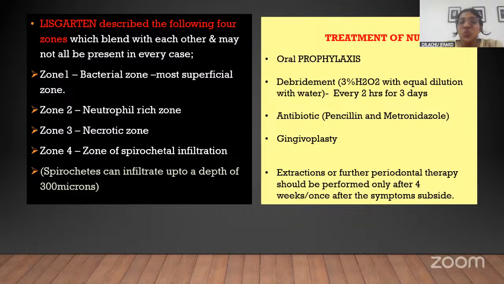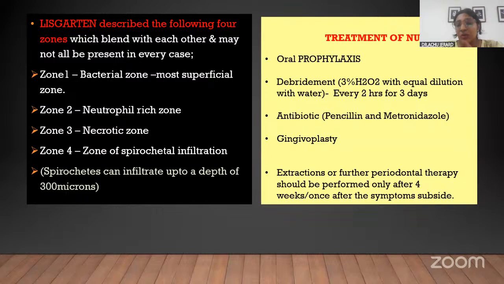Zone 1 is a bacterial zone, which is the most superficial zone, and zone 2 is a neutrophil rich zone. Whenever there is a bacterial infection, our neutrophils come into action, right? So the second zone is a neutrophil rich zone, and the third zone is a necrotic zone. Already necrosis has happened. And the fourth zone is a zone of spirochetal infiltration. Only the spirochetes are there, because they are very motile organisms and they have a high depth of penetration.